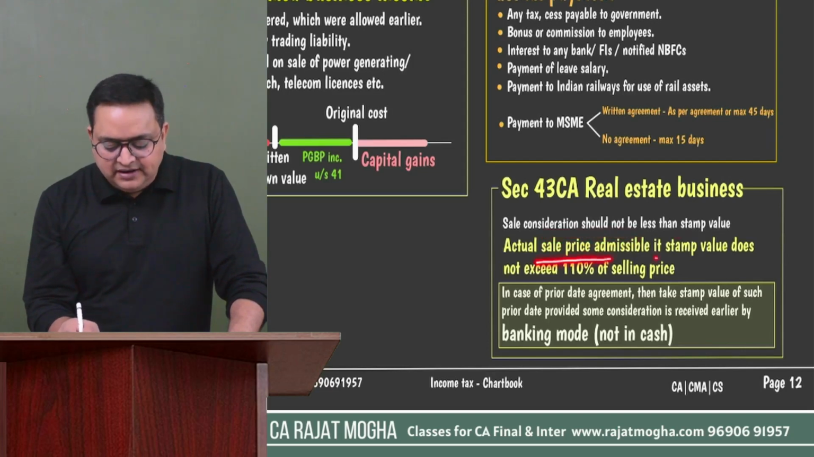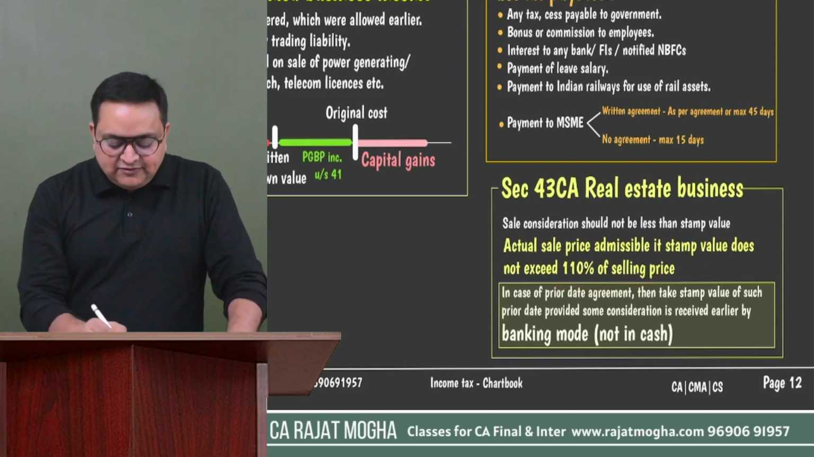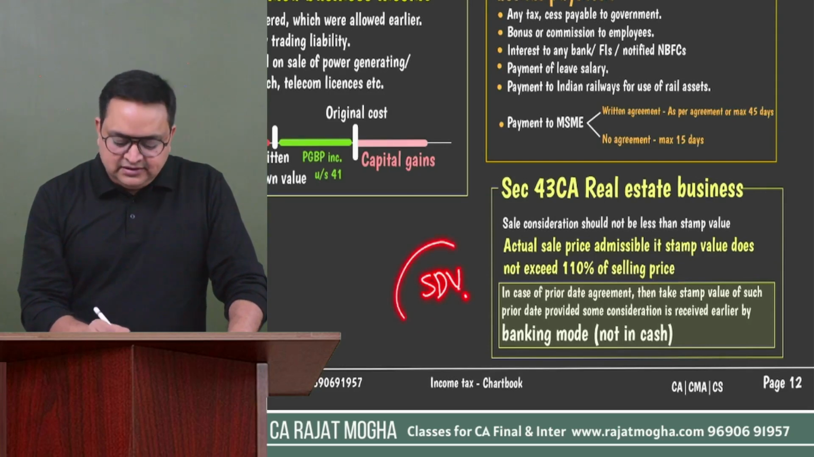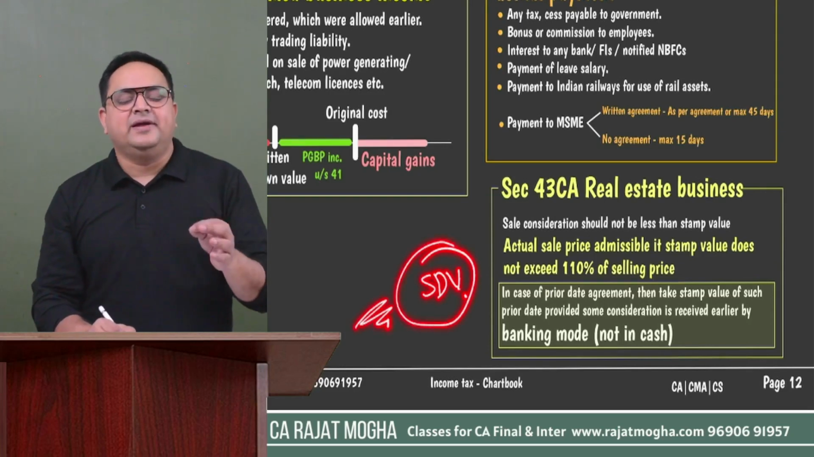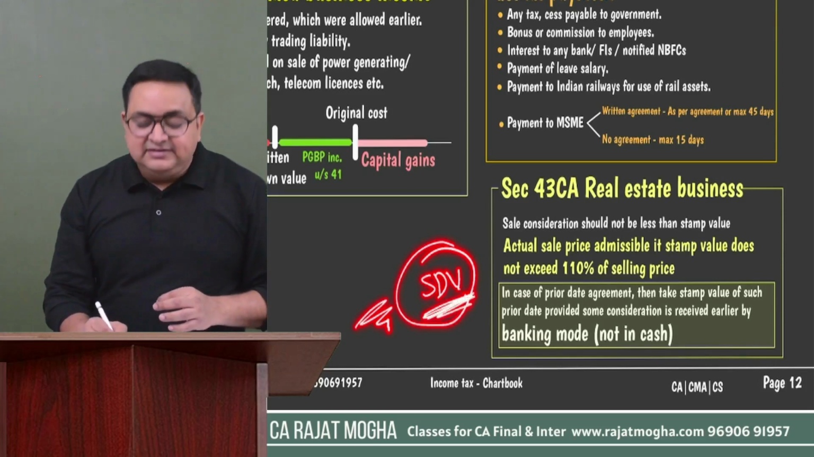Actual sale price is admissible if stamp duty value does not exceed 110% of the selling price. Same thing which I was just mentioning, right? So in case SDV is more than 110%, this SDV will become your deemed selling price. It will become your deemed selling price. Got it? And which date SDV should you take?